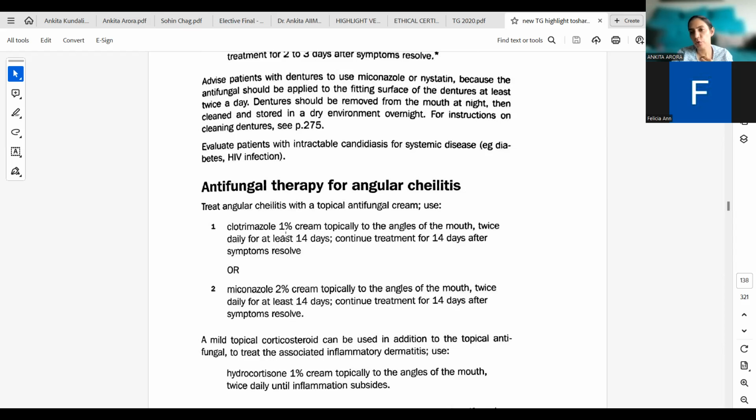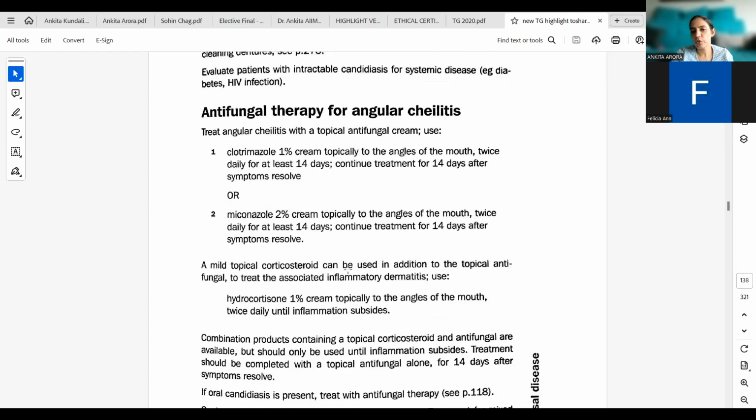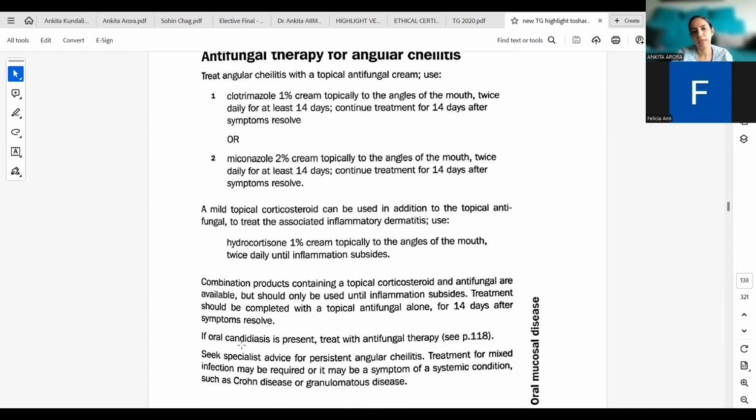Or we can use clotrimazole 1% cream topically for the angles of the mouth twice daily for at least 14 days. Continue treatment for 14 days after symptoms resolve. A mild topical corticosteroid can be used in addition to the topical antifungal to treat the associated inflammatory dermatitis. Use hydrocortisone 1% cream topically to the angles of the mouth twice daily until inflammation subsides.